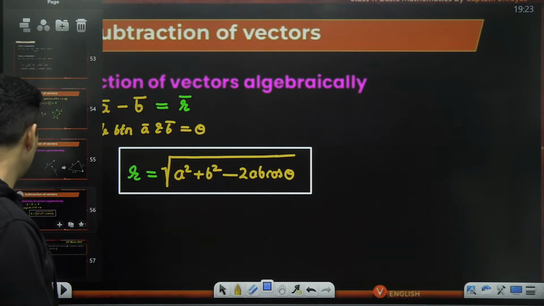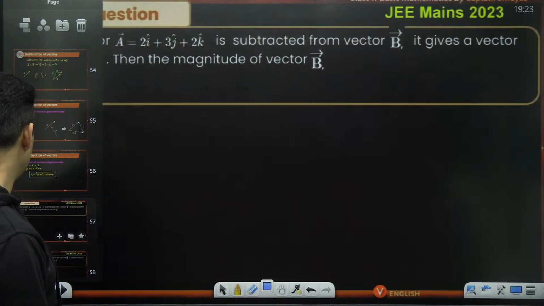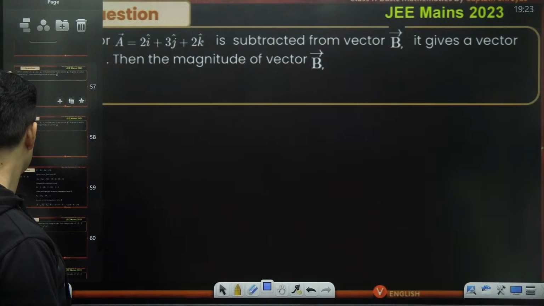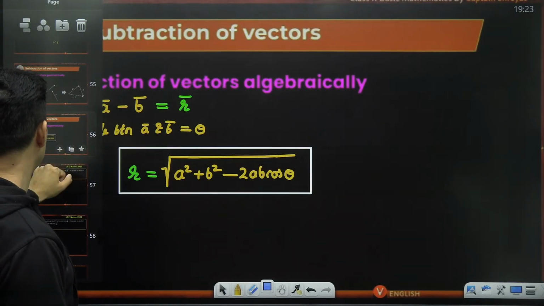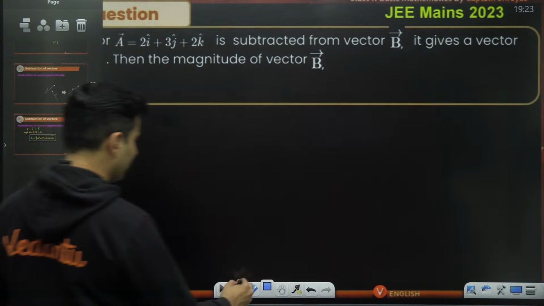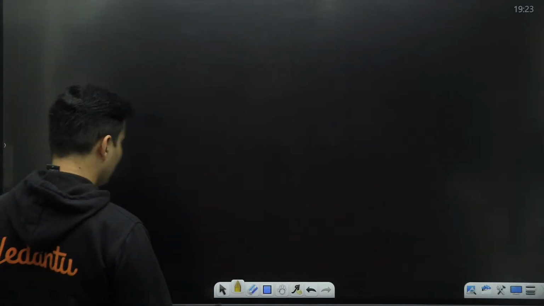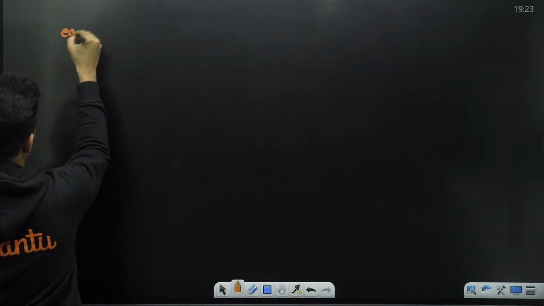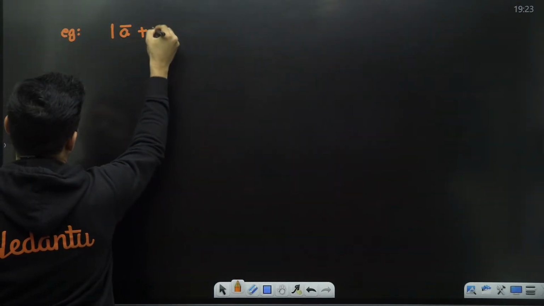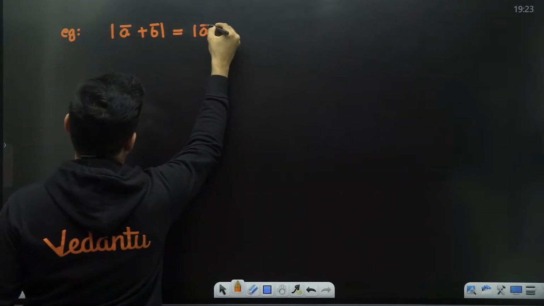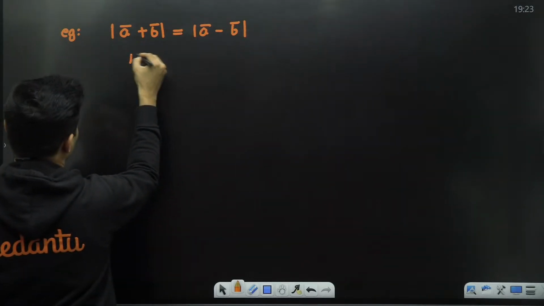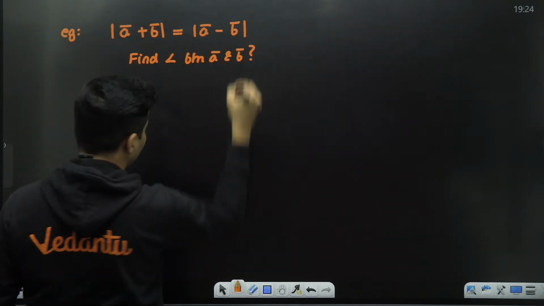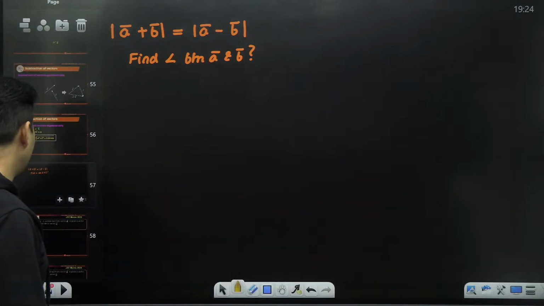Let me show you a beautiful example on that, which came in JEE. First we'll solve a question based on that, and then we'll go to that question, because for that IJK we need to see one more thing. Imagine I tell you, example: magnitude of a vector plus b vector is equal to magnitude of a vector minus b vector. The question is to find the angle between a vector and b vector.